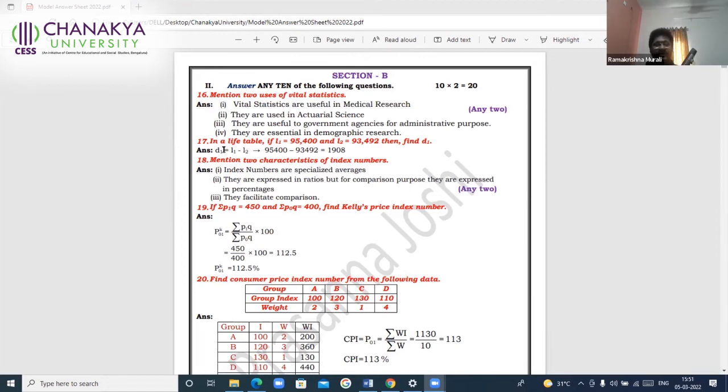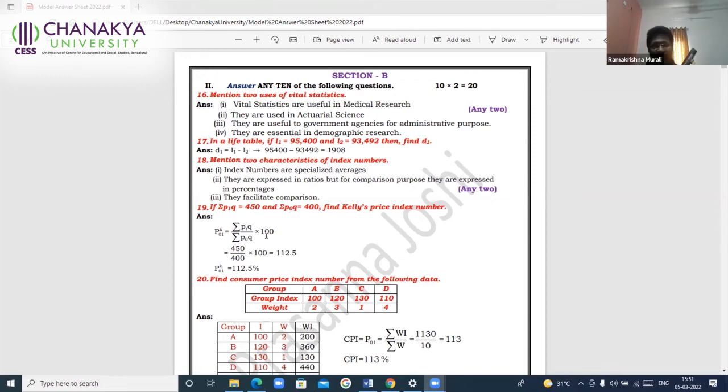Wherever the formula is involved, it is a must to write it. Formula carries one score and getting the answer carries another score. Together we'll get 2. Look at the next one. Summation P1Q is equal to 450 and summation P0Q is 400. Find Cayley's price index number.